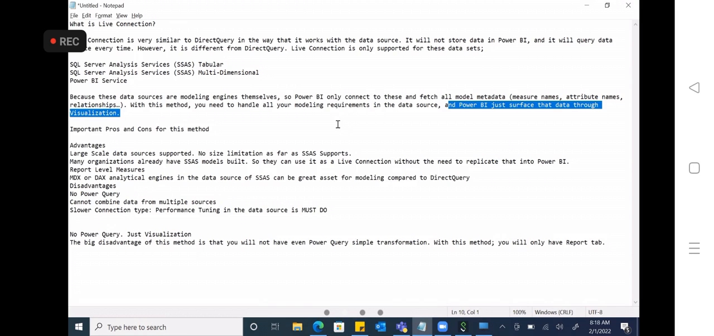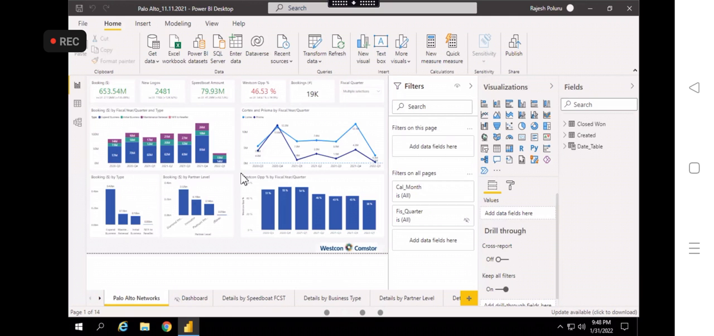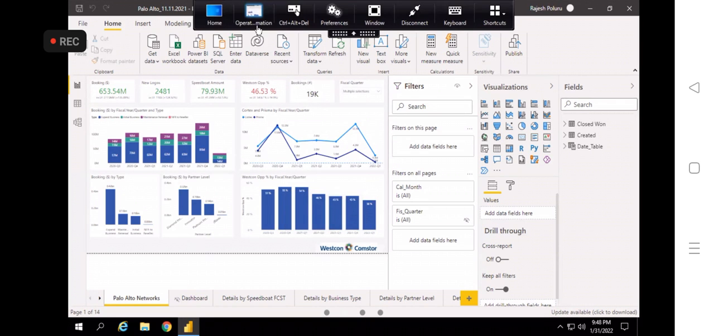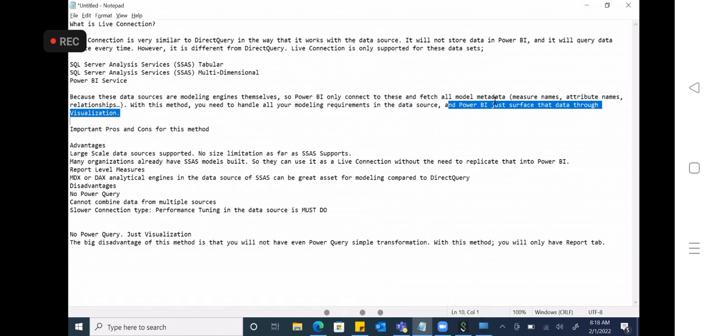So why do we use Power BI with a live connection? In the live connection, we use it only for visualization purposes, to create visuals. The end tool, Power BI, is used only for the visualization purpose.